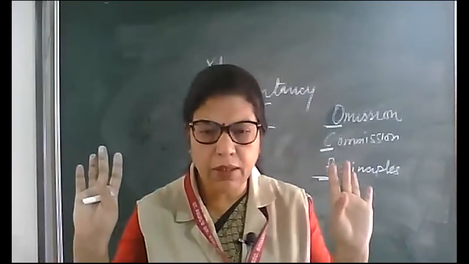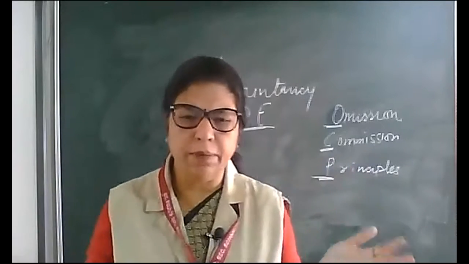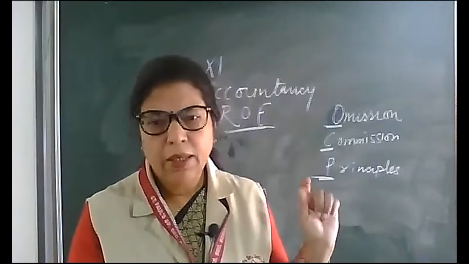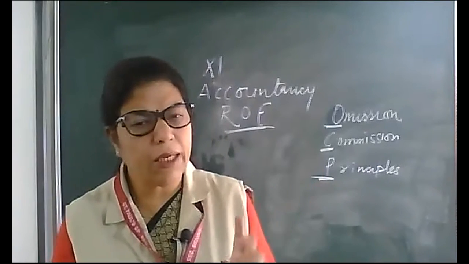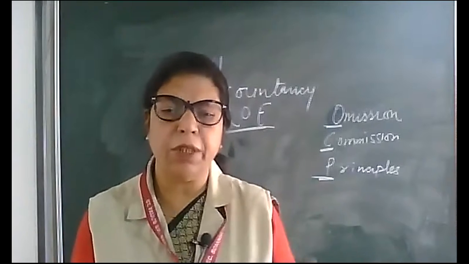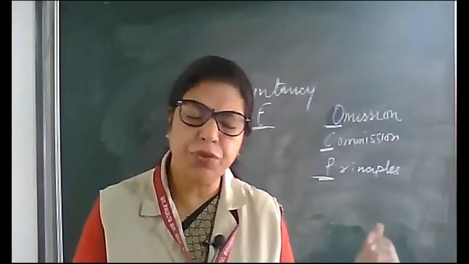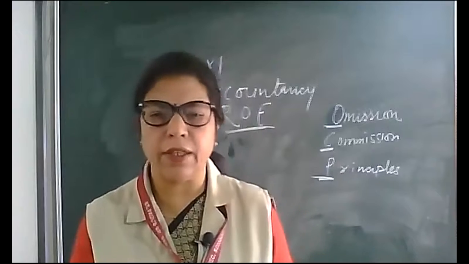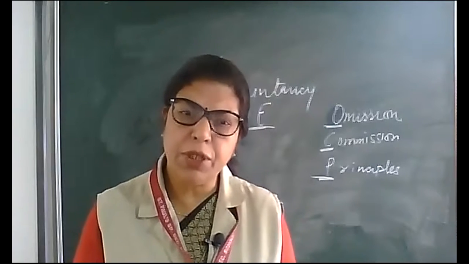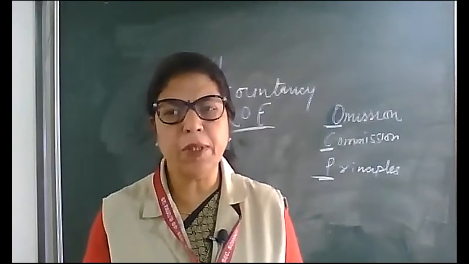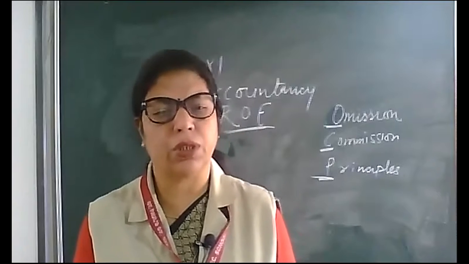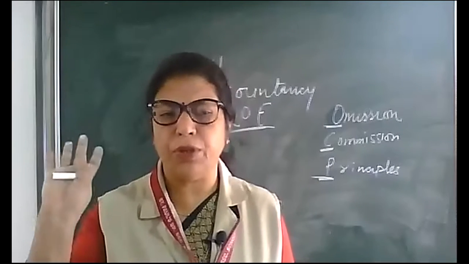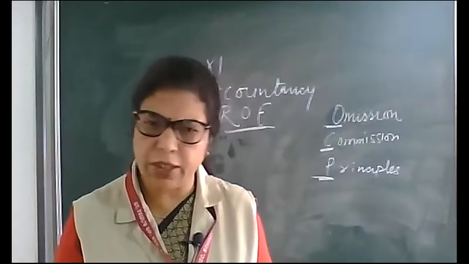Or one more example: you are giving salary to your employee. According to the double entry system, the salary will be debited. But if you debit the receiver, your servant, then this is the error of principles. Principles means rules and regulations; you are following the rules of entry wrongly because you don't know about them.